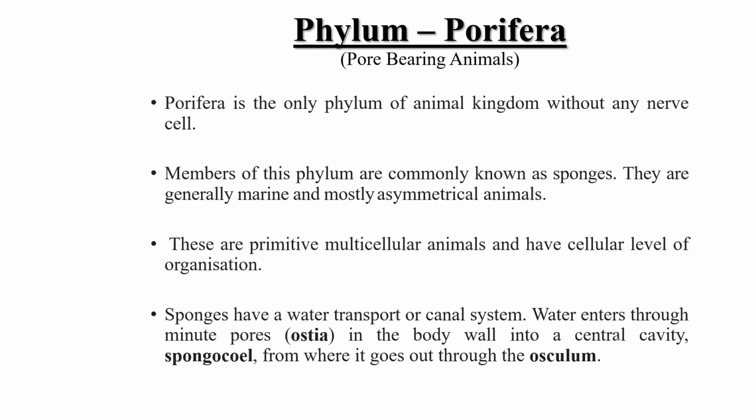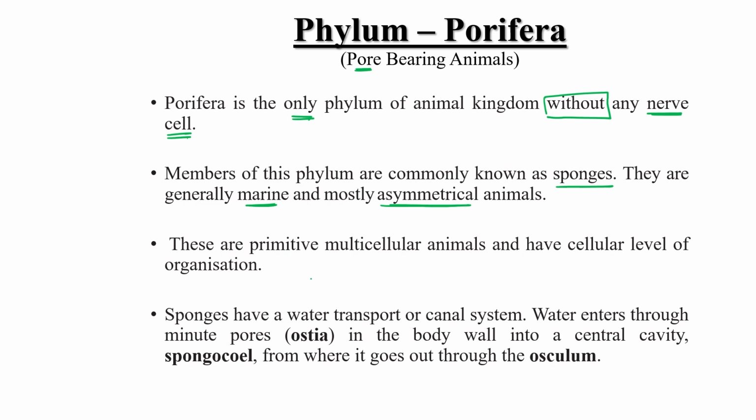So the first phylum is Porifera. Porifera means pore-bearing animal. They have so many pores in their body. Porifera is the only phylum of the animal kingdom without any nervous system. They don't have nerve cells. Members of this phylum are commonly known as sponges. They are generally marine and mostly asymmetric in nature. There is no symmetry in sponges.